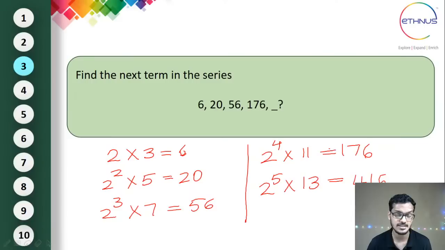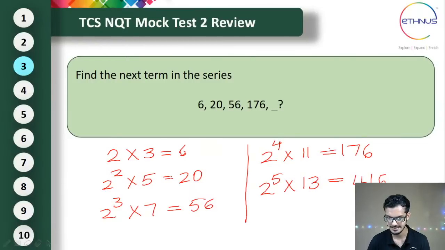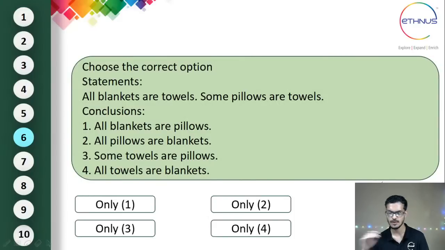So now let's move on to the next question, which is on the screen. This was one of the problems that was asked. Choose the correct option. You can expect problems related to deduction, because in TCS NQT the problem asked could be from any topic. There's no restriction to one particular topic. This is the trend if you look at the TCS NQT pattern, so you can also expect problems from deduction.